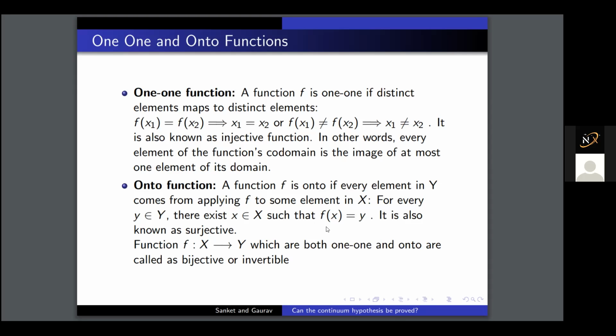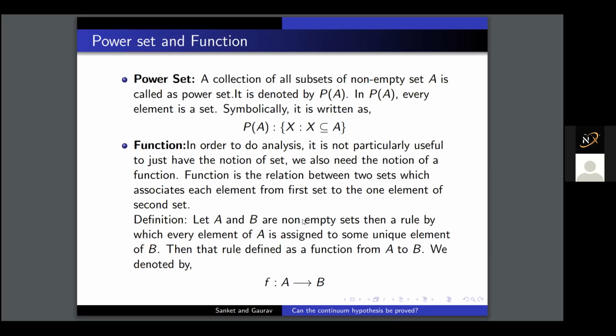A one-to-one function can be defined like this: if f of x, and this is all just mathematical representation. But what a one-to-one function says is that if the images of two different objects are the same, then the elements are also the same. Also, if from a set A to B we cannot define a one-to-one function from A to B, then we say that A has more potential than that of B. It means A has more elements than B.